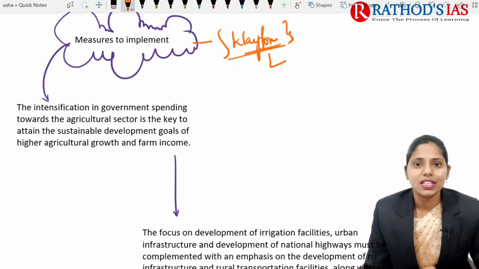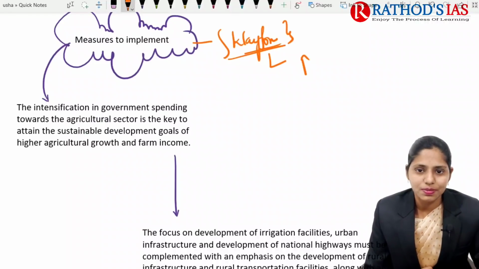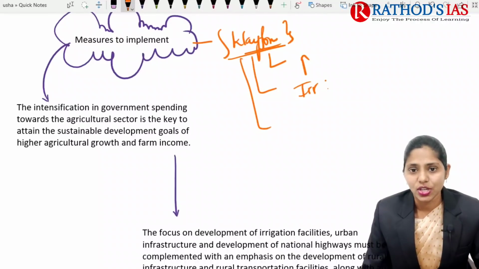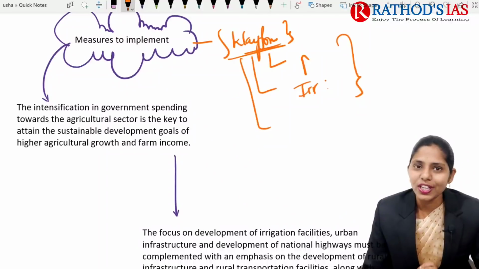Whenever there is a decrease in spending, we need to increase the spending, and we need to focus on irrigation facilities, and we need to focus on better policies and better implementation of schemes, right? And we also need to focus on transportation facilities. Transportation is very important for agriculture. So in these areas we can go for improvement.